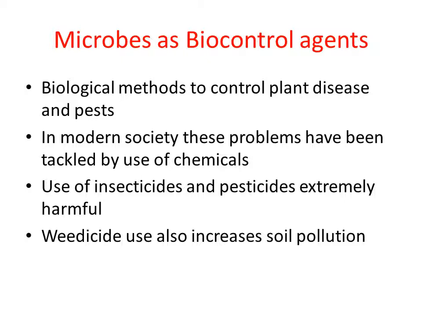There is no soil pollution and no air pollution, right? So without any pollution, we can control the pest by using microorganisms. Biocontrol agents are very effective to control the number of pests in the crop.